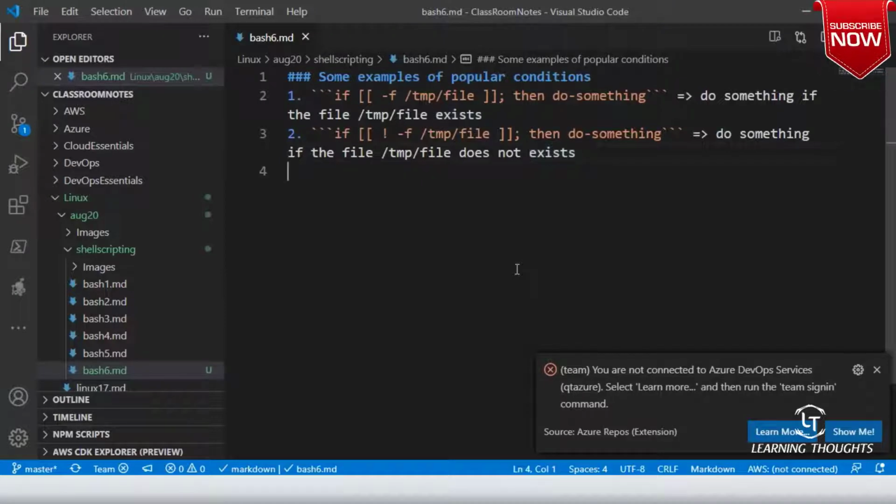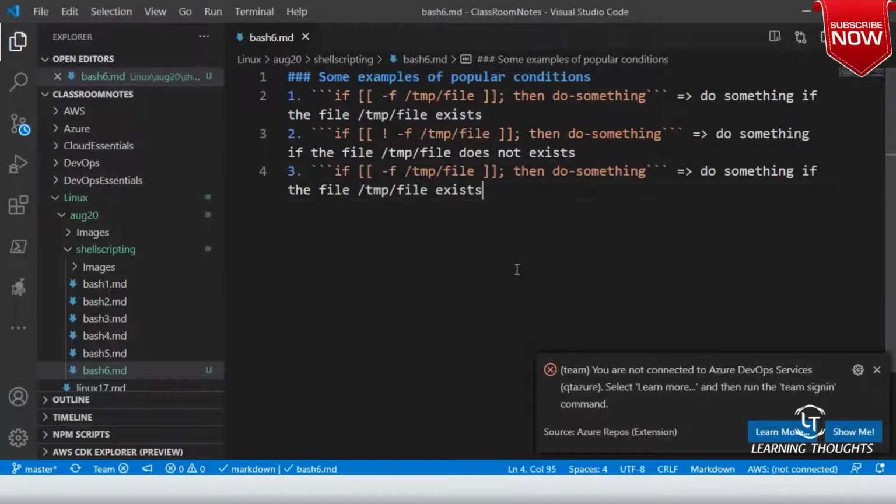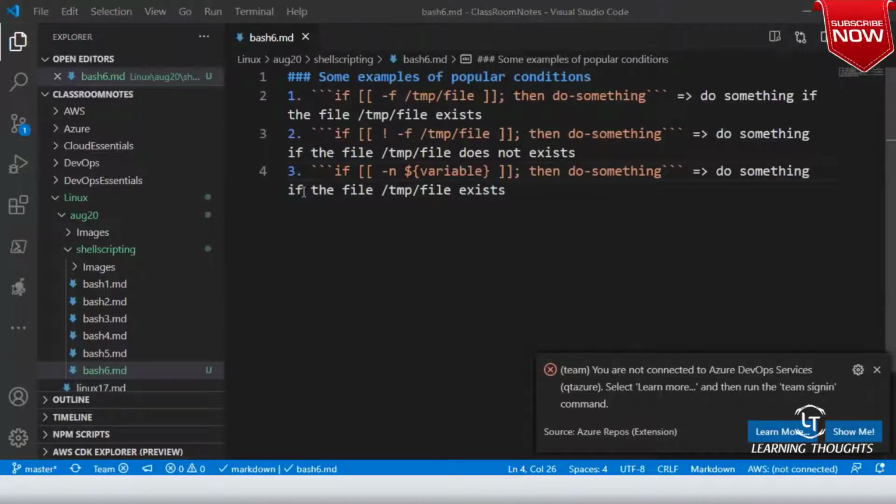Now here I'll be writing -n, and let us assume that I'm defining some variable over here, $variable. So this means do something if the $variable is not empty.